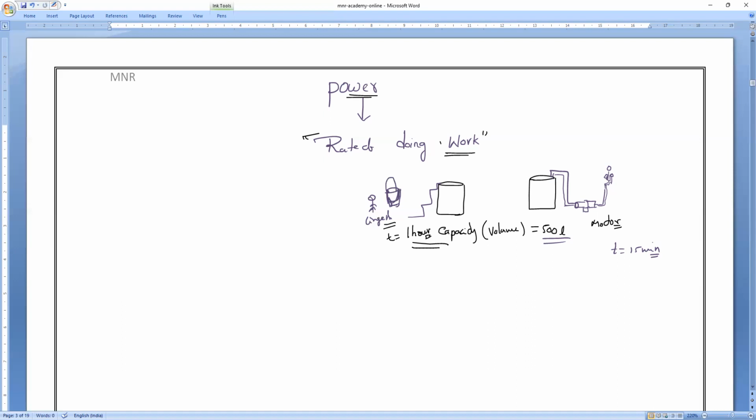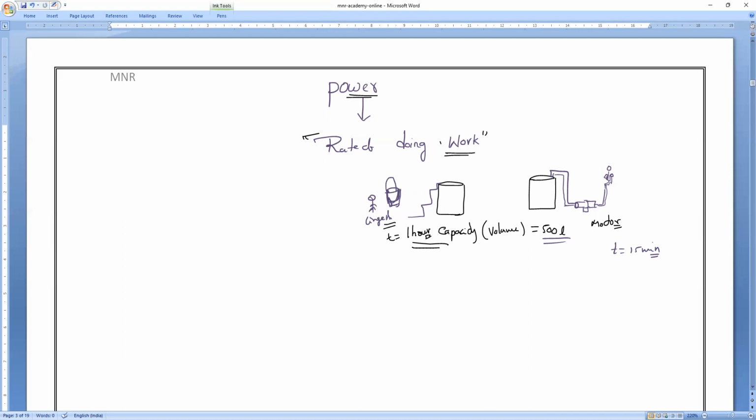So here we can say that the amount of work done remains equal, but work done per unit time is very, very important. So who has done more work in less time?